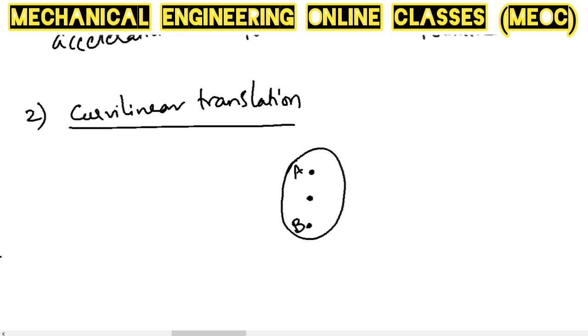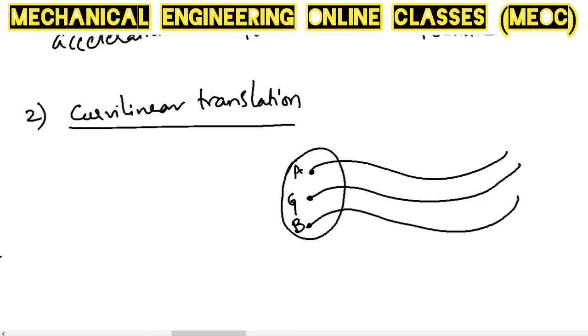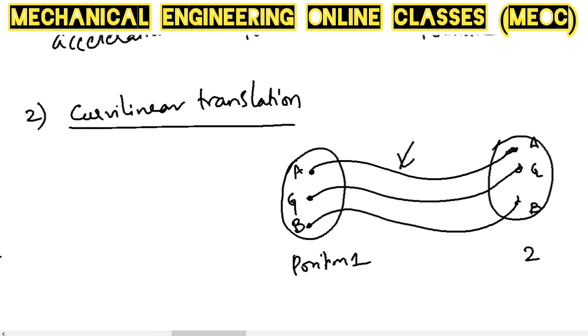One point is A, the other is B. The center of gravity is G. So it will take a curved path. The object will trace a curved path, and this is its new position. So this is A, this is G, this is B. The body is shifting from position 1 to position 2 along a curved path. So this is the path.